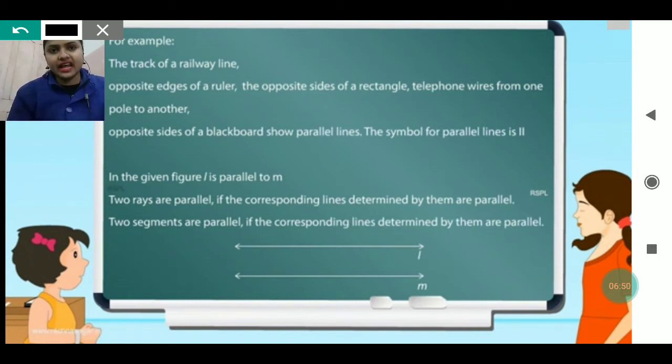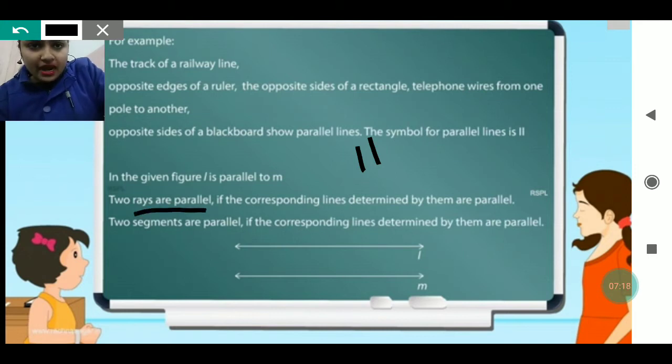In the same way, a rectangle also we can see, and the opposite sides of a blackboard show parallel lines. The symbol of a parallel line is this. When we draw these two lines between the names of the lines which we have given, that denotes parallel lines. In the given figure, l is parallel to m.